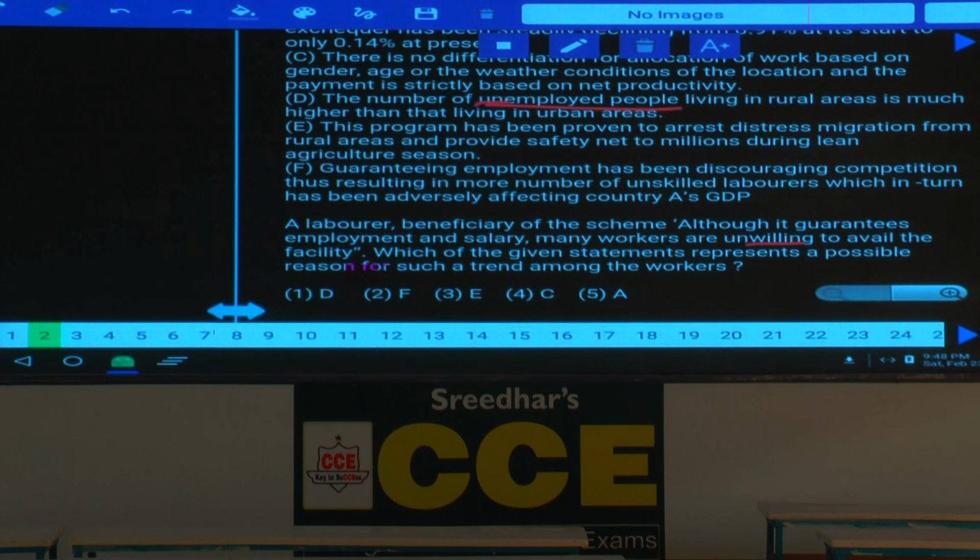Then E, this program has been proven to arrest distress migration from rural areas and provide safety. Now, sir, this is what? This is strengthening the above argument.